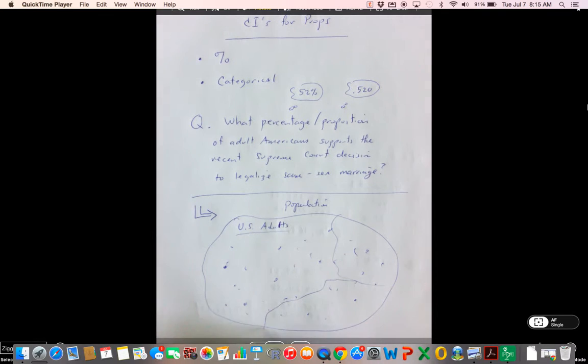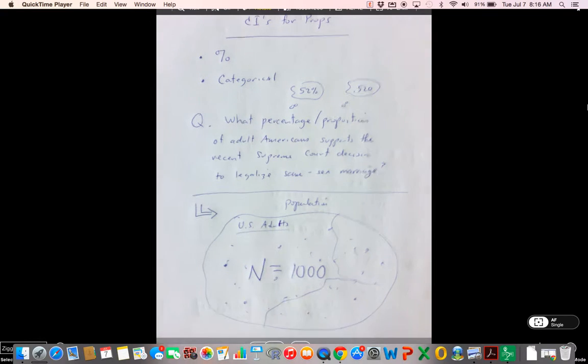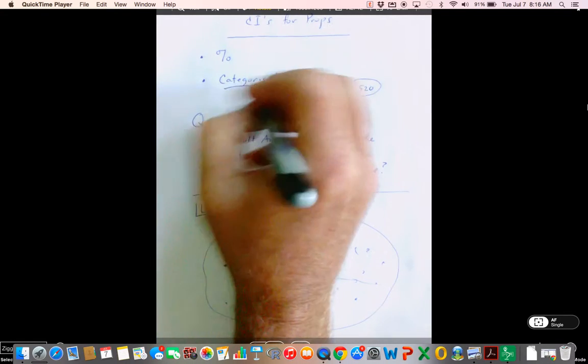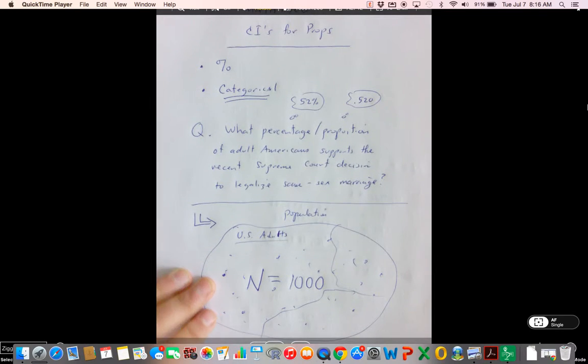Where people in the South and in Texas and other states that are more Republican, we wouldn't want to get all of our people from there because that would skew the results. So we want to try to get a random sample across the United States, and that's really problematic. But in statistics classes, we assume that we get that. So let's say that we could end up getting 1,000 people. We'd ask them this question, and their answer would either be yes or no, hence the categorical response.